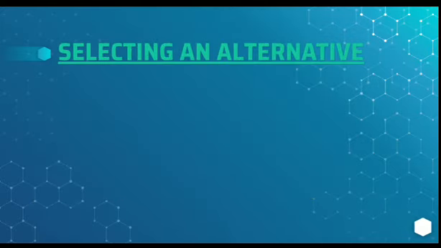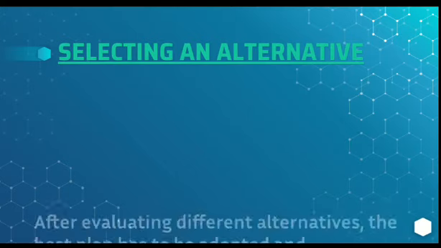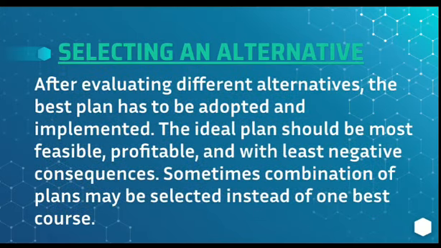Our next step in the planning process is selecting an alternative. So after studying and analyzing and knowing the positive and negative aspects of each and every alternative course of action, now it is time to select the best alternative course of action. So after evaluating different alternatives, the best plan has to be adopted and implemented.